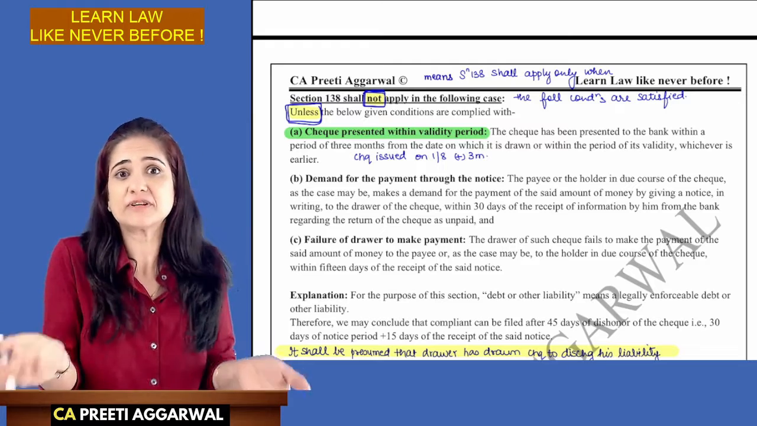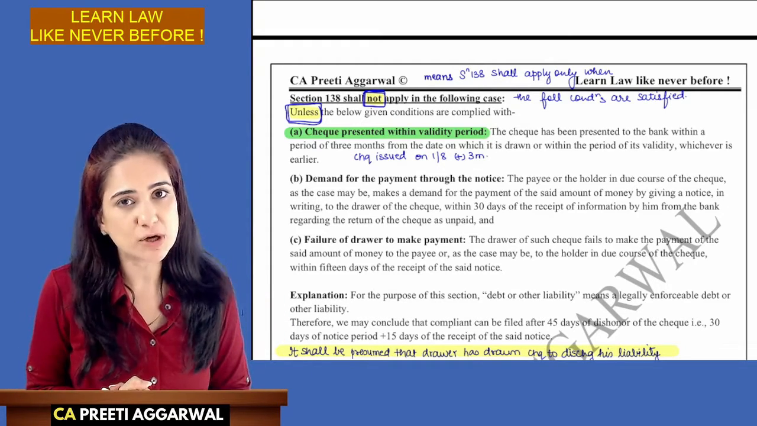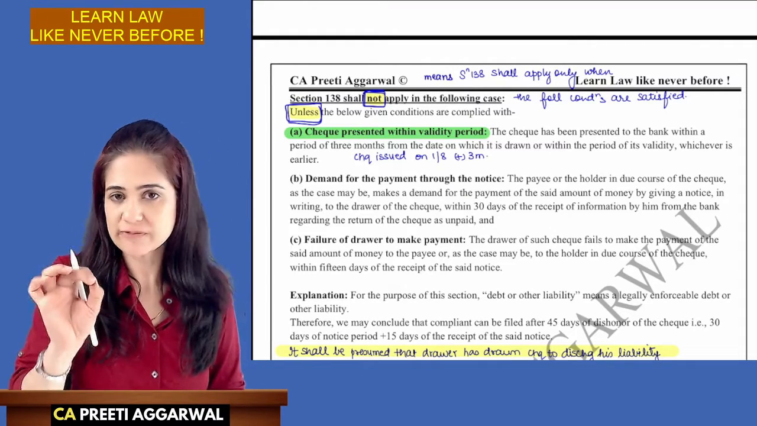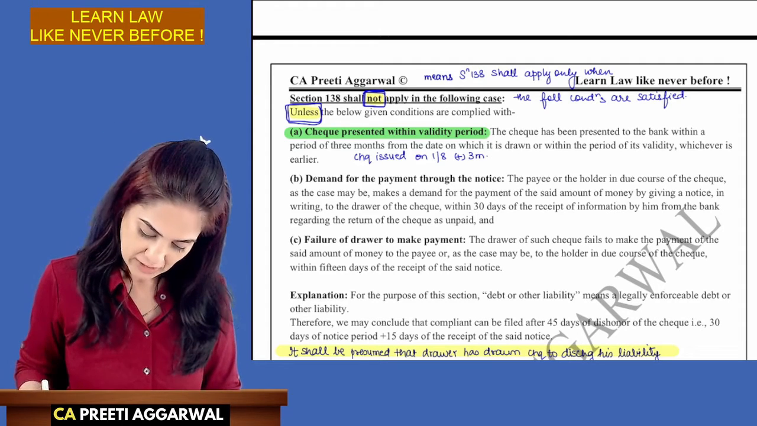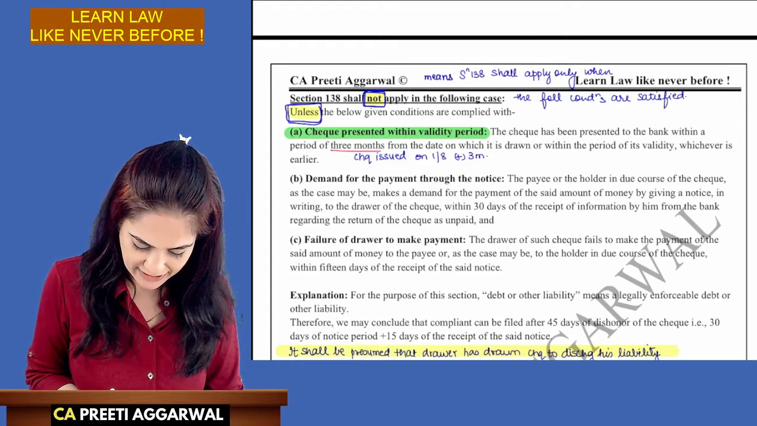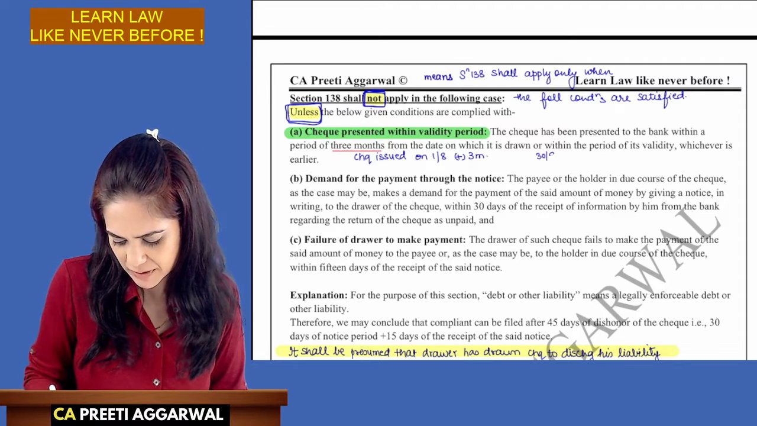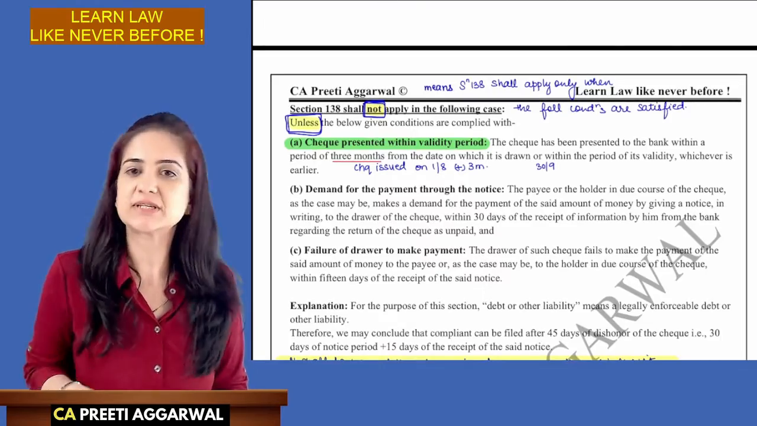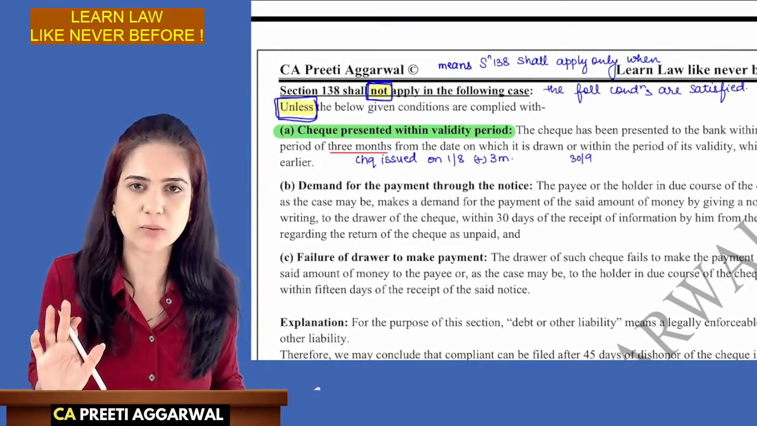If you went after 3 months, then the drawer is not obligated to maintain adequacy of funds. The check is issued on 1st of August. You have to present within 3 months. The check must be presented to the bank within 3 months from the date of issue, or if there is some validity period given on it, whichever is earlier. So let's say that the check was valid up to 30th of September. So you should deposit the check before 30th of September. If it is dishonored, then yes, you can take action under section 138. If not, then you cannot blame the drawer.